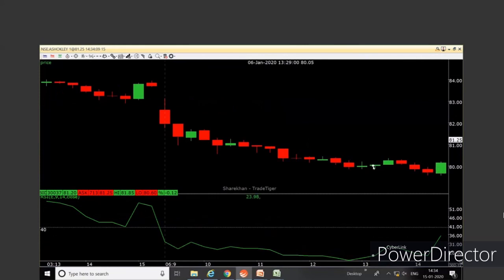I will compare the lows of the prices with the lows of the RSI. Control F. Prices are clearly making a lower low. Control F. RSI on the other hand is making a higher low. This is a positive or a bullish divergence.